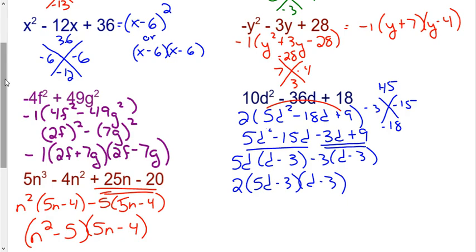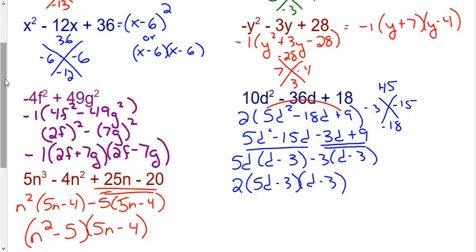If we shift over to the purple problem here, the f and g one, we factored out -1 because the leading coefficient is negative. 4f squared minus 49g squared, there are two terms. f is squared, g is squared, 4 is a square, 49 is a square, it is a difference of squares. So we wrote it as a squared minus b squared, or this squared minus that squared. Factored out using the this plus that, this minus that pattern, brought down our GCF of -1.